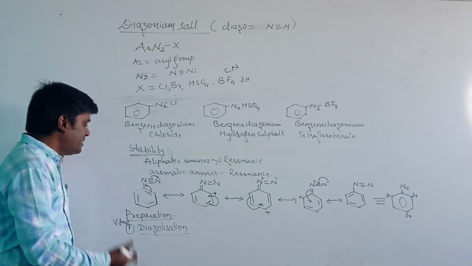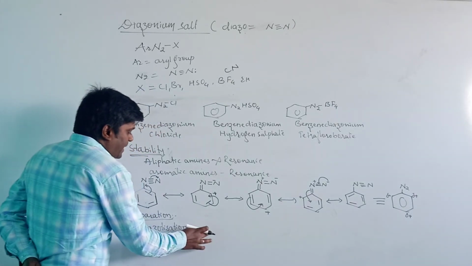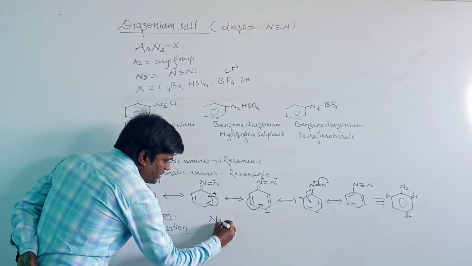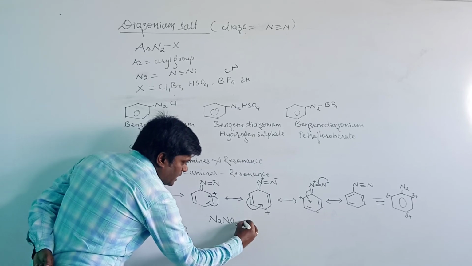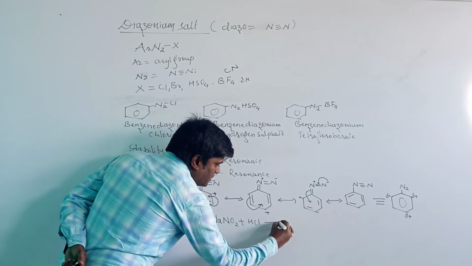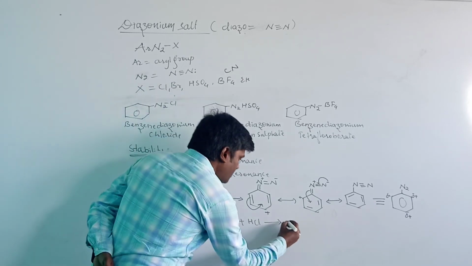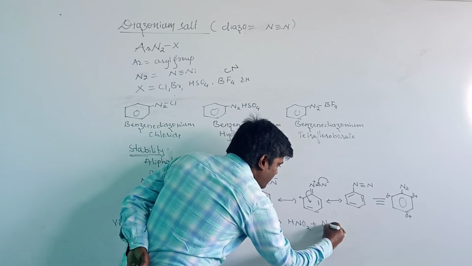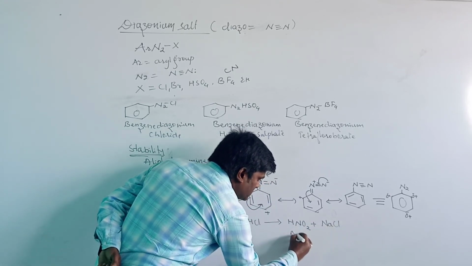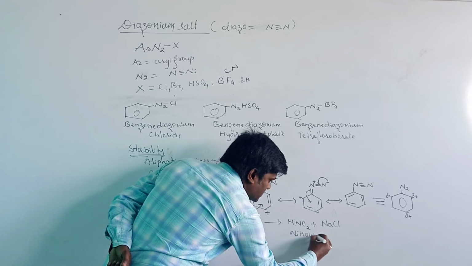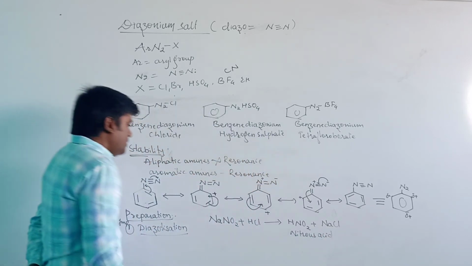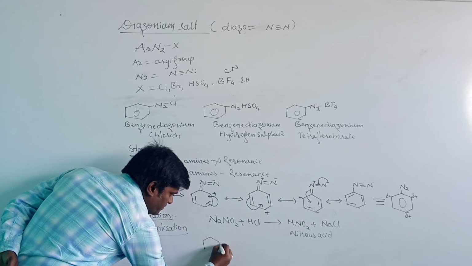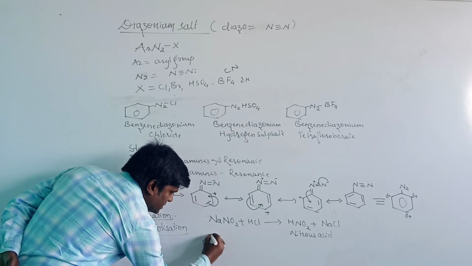Let us see how diazotization is carried out. The nitrous acid is obtained by treating sodium nitrite with hydrochloric acid, giving HNO2 plus NaCl. This is known as nitrous acid. An example of a primary aromatic amine is aniline.